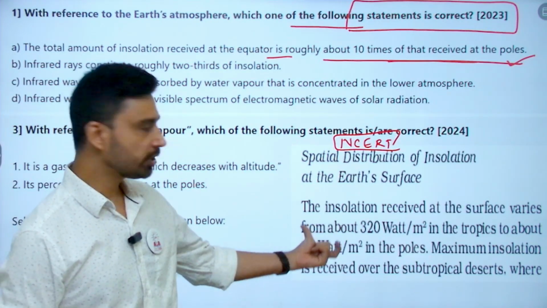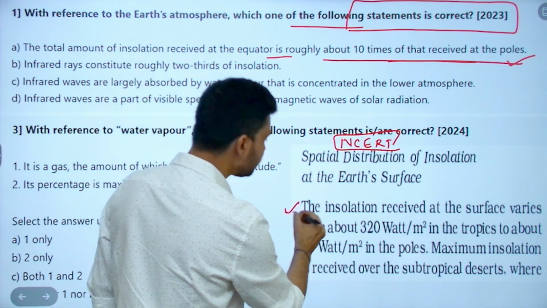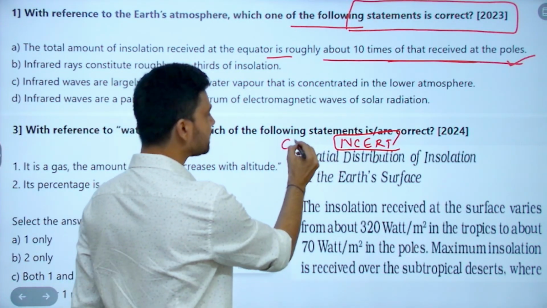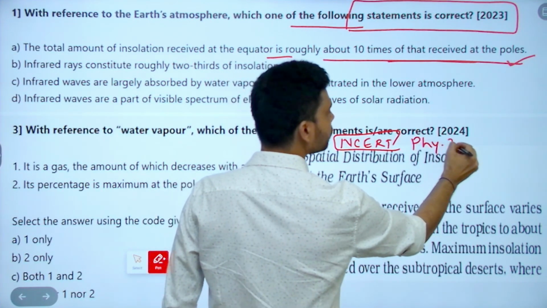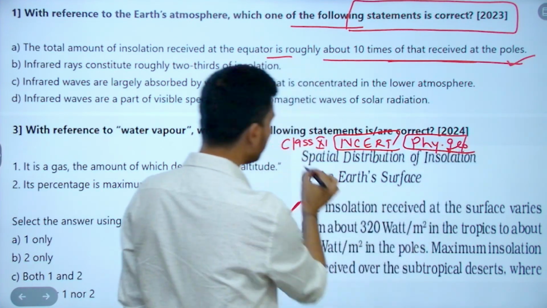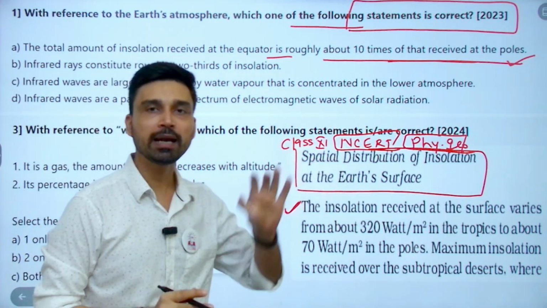We have taken a screenshot and we have put it here. This is from NCERT directly. You can see in NCERT it is written. This is NCERT class 11th, right? Class 11th physical geography. I can write here, class 11th NCERT physical geography. The topic subtopic mentioned here is spatial distribution of insolation at the Earth's surface.